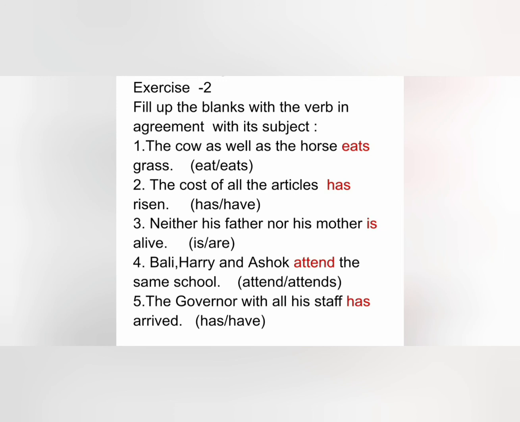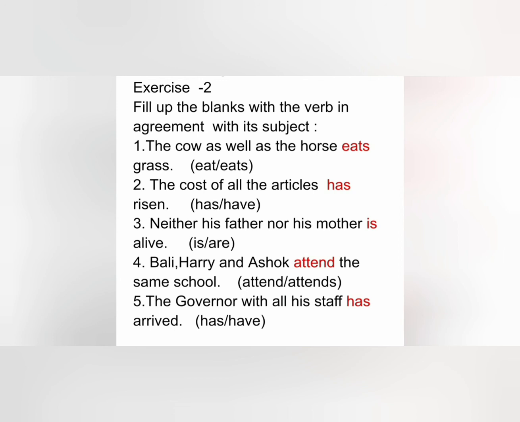Next, neither his father nor his mother dash alive. When we have neither and nor in a sentence, then we use a singular verb. So we write here is. Number 4. Bali, Harry and Ashok dash the same school.